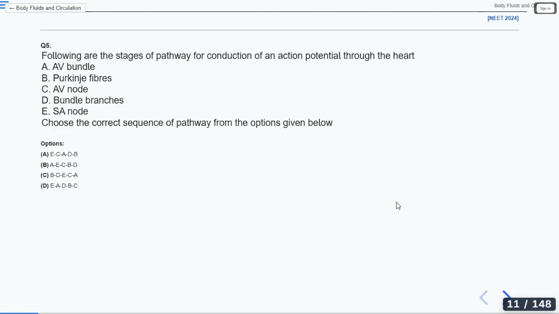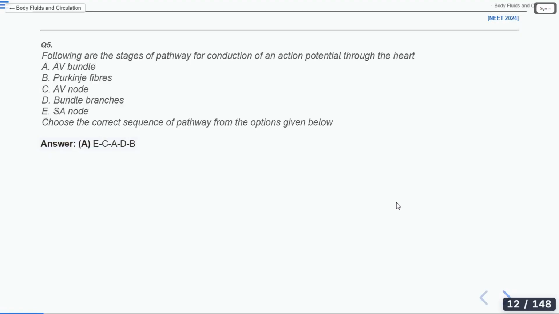Because it produces action impulses. It regulates the heartbeat. It generates a signal because of which contraction takes place in the heart. It produces the action potential and sets the rhythm of the heart. Rhythmic contraction. Very good. That's why it is known as the pacemaker of the heart. What option have you given? We have discussed so much, I didn't note the option. Option A. So the answer is option A. Very good to you all. Now let's see the next question.